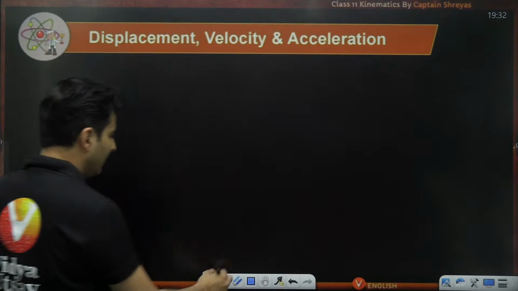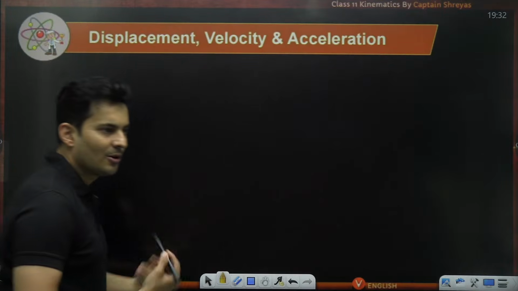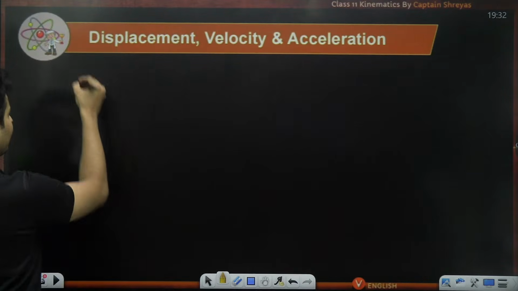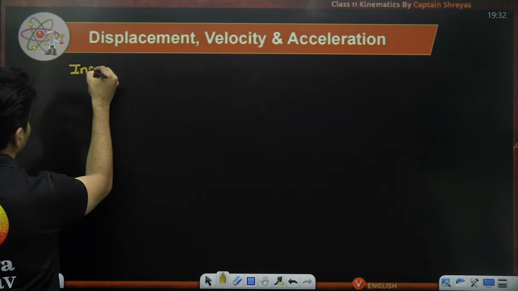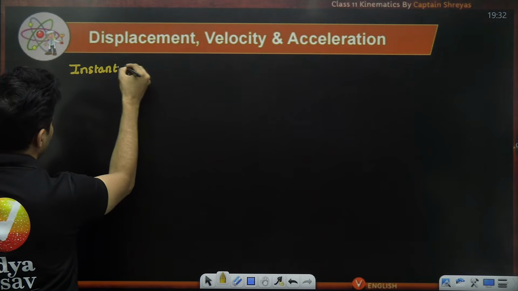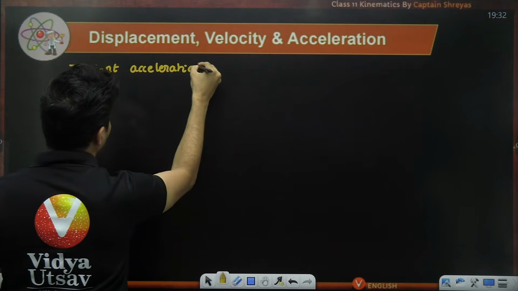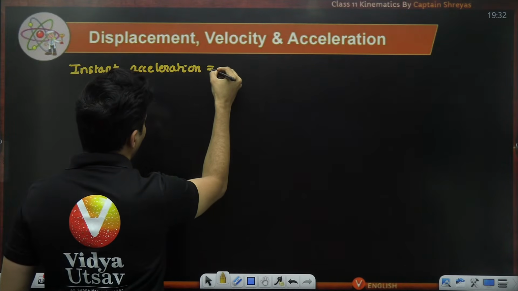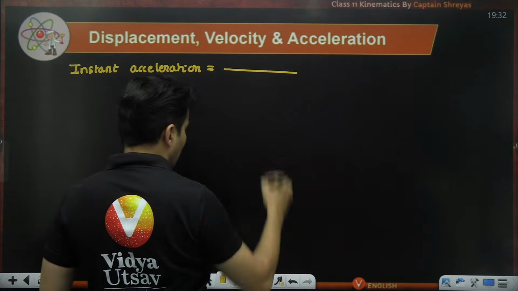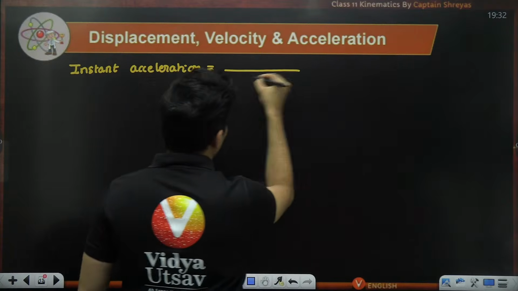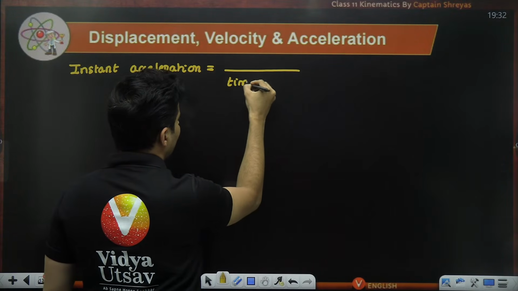If I have to find out instantaneous acceleration, what will it be? In general, my average acceleration had, in the denominator, how much time you have taken.